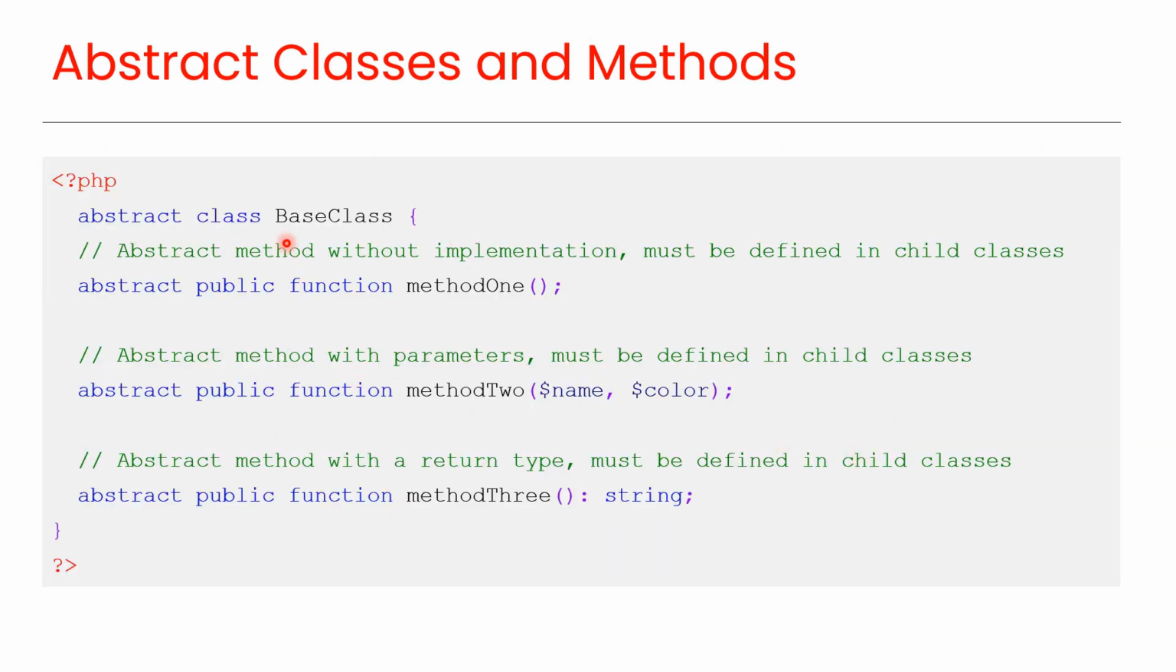This is the syntax of an abstract class, where we have three abstract methods inside this class: Method 1, Method 2, and Method 3. These methods are defined without implementation and should be implemented inside the child classes.